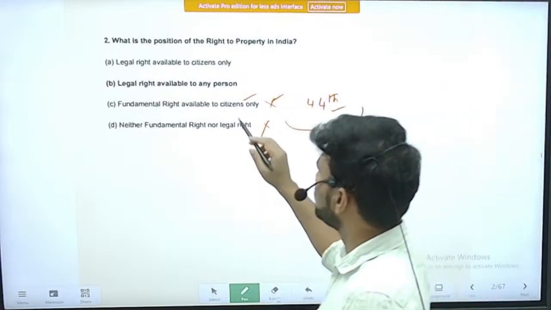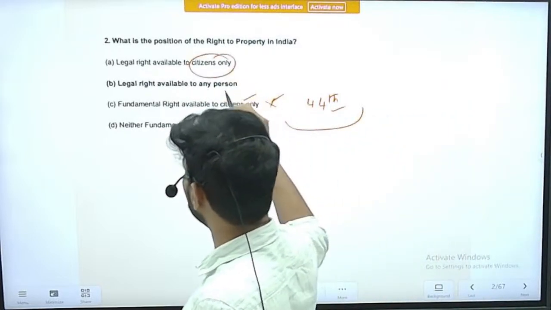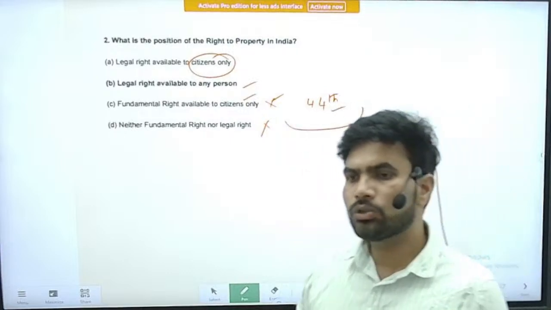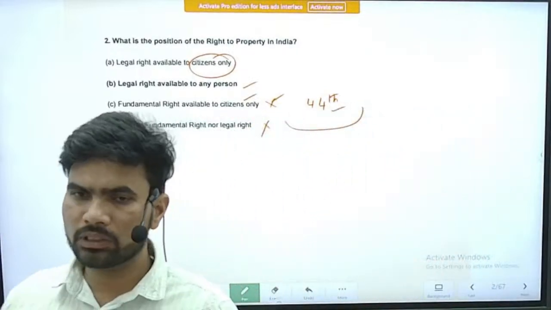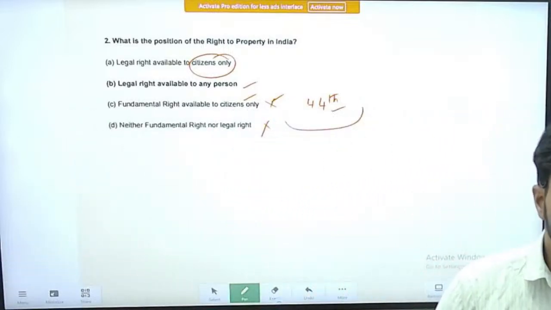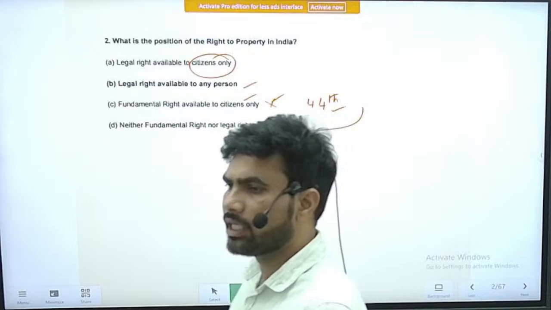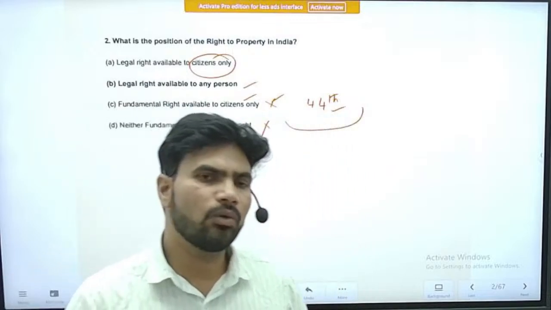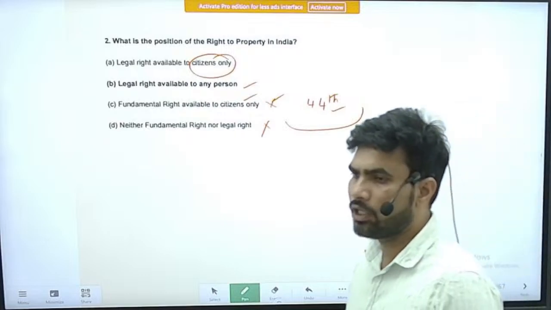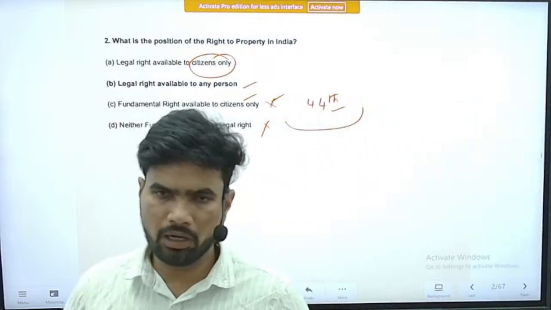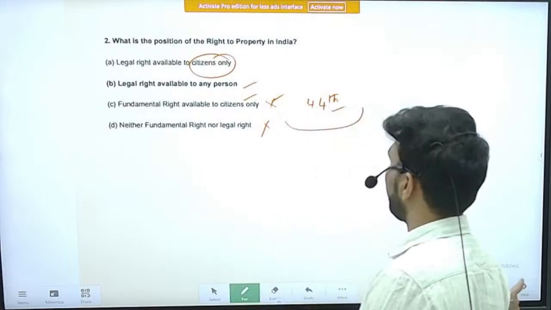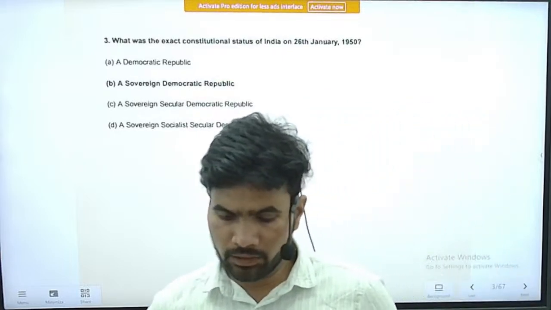However, it is not just available to citizens only, it is also available to any person. So it is available to foreign persons also. Because of that reason, foreigners are coming and establishing their organizations here and doing business. That is possible because the right to property is available to all, not only citizens, it is available to everyone. Next question, question number 3.